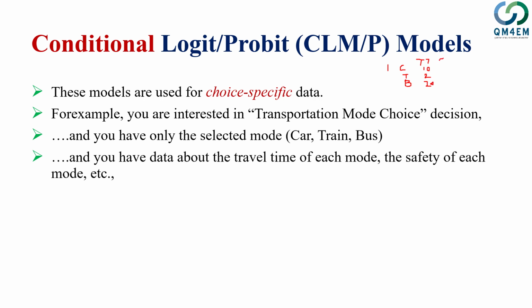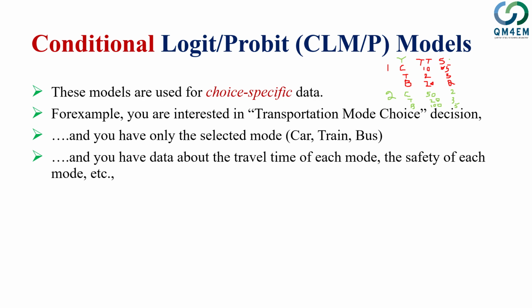We also have some safety data, for example, that a car is very safe. Now we have individual 1 and individual 2, and individual 1 has 3 choices: car, train and bus. Similarly, individual 2 also has 3 choices. This is the travel time for their trip: individual 1 took 10 minutes by car, 2 minutes by train, and 10 minutes by bus, for the same trip. Similarly, for individual 2, car would take 50 minutes, train 20 minutes, and bus 100 minutes.